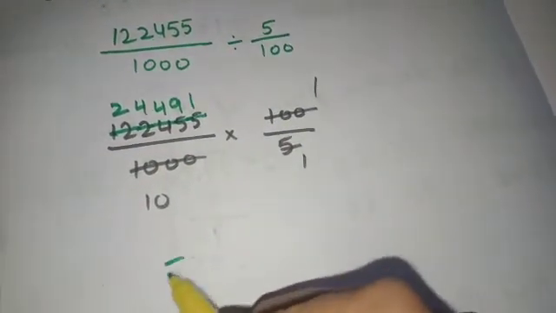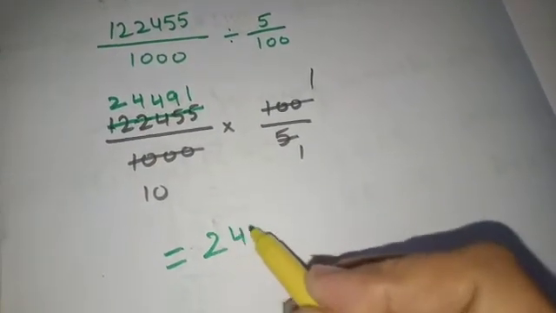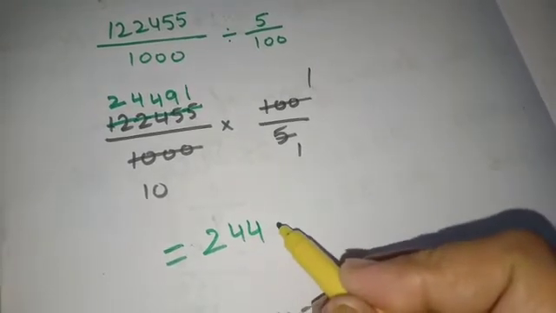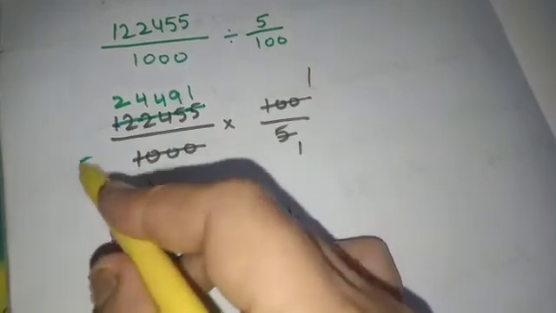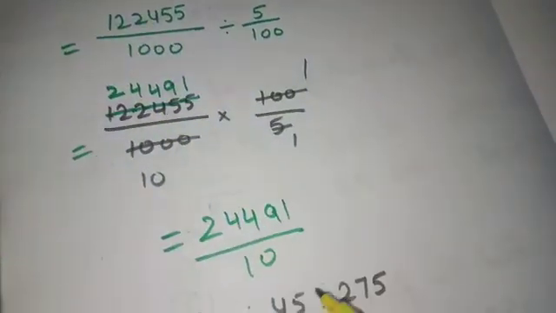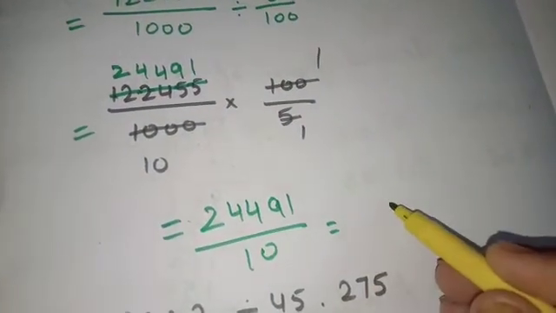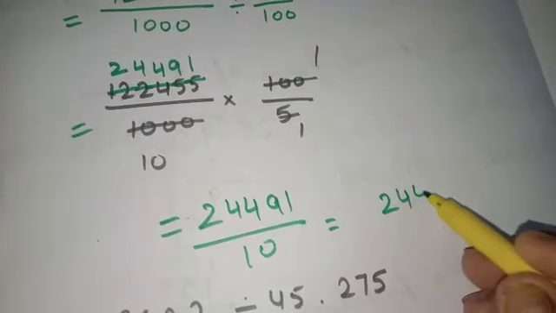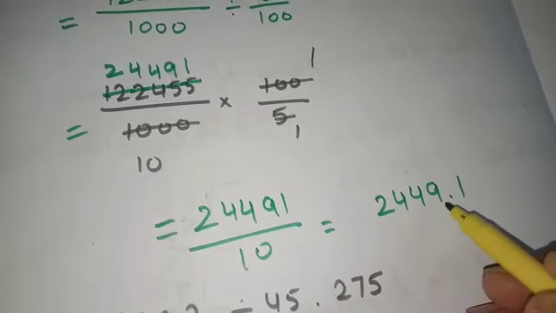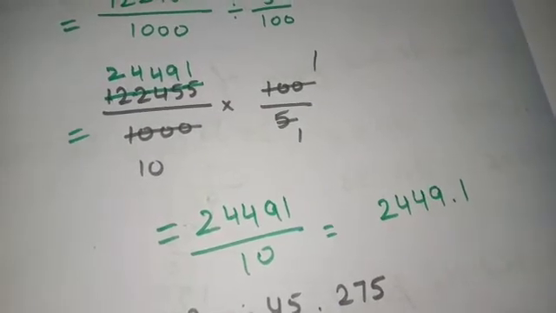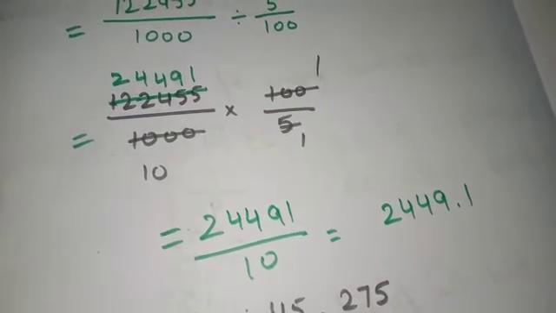Means here we will be left with 24491 by 10. And as the question is in decimal form, so we will mark a point here. 2449.1. Okay, this is the answer.